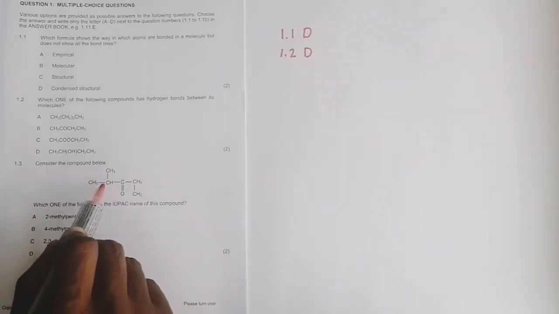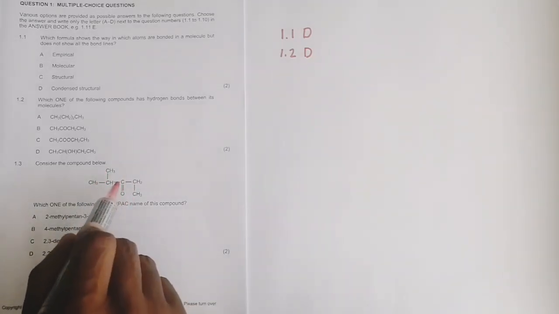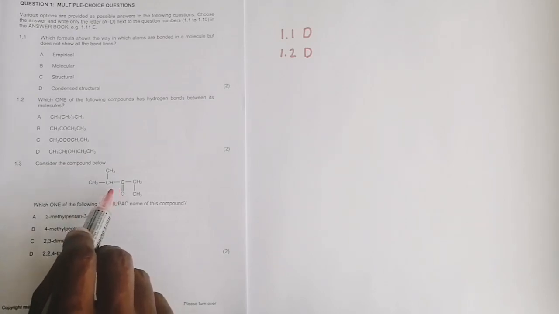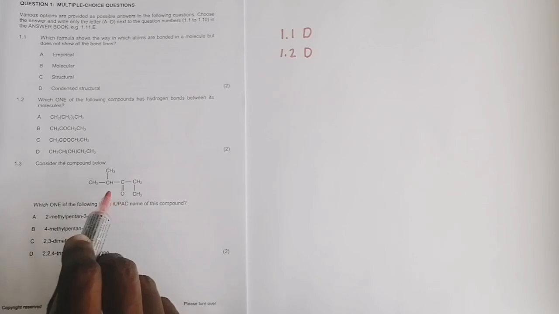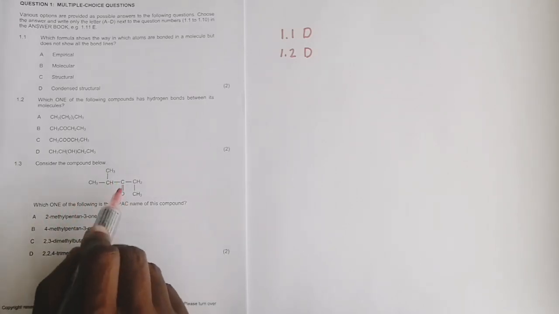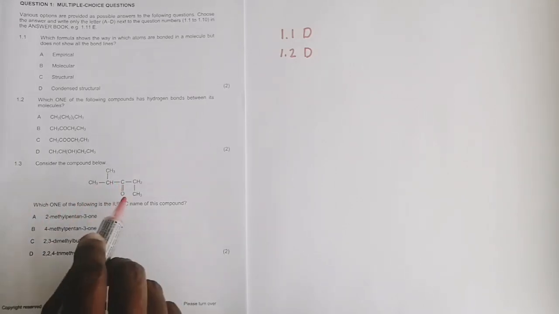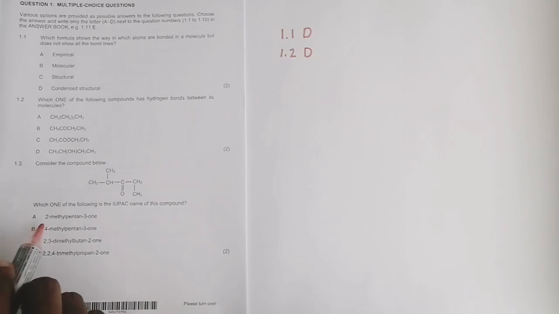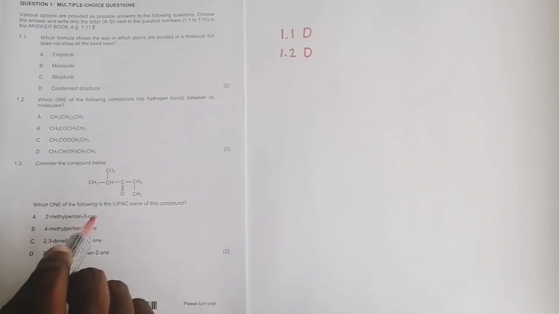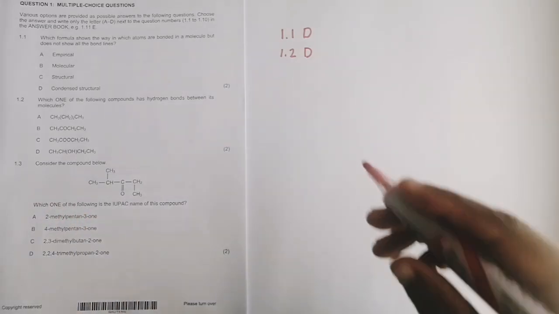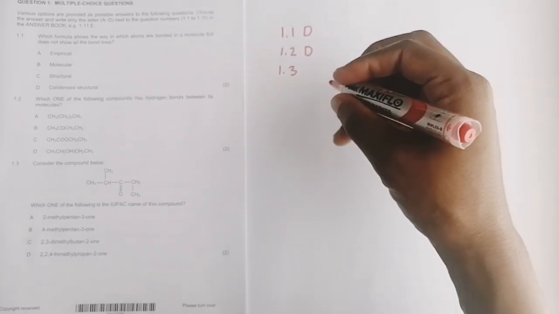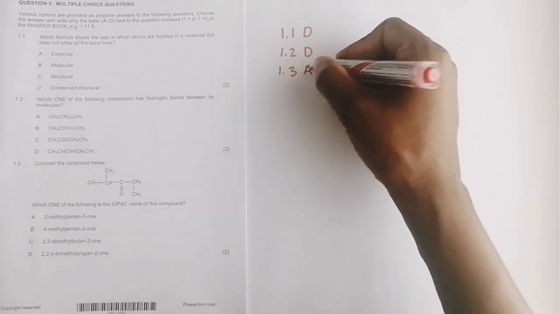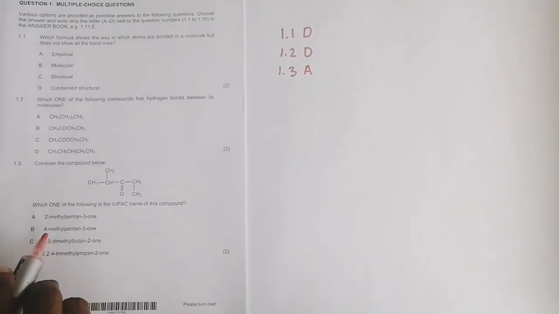So at carbon number 2 I've got a methyl, and this is going to be pent, which is 5, pentan-3-one because it's a ketone. So it looks like the correct one: 2-methylpentan-3-one, where one is the suffix for ketones. So it means that 1.3 should be A. Let's look at the other ones.